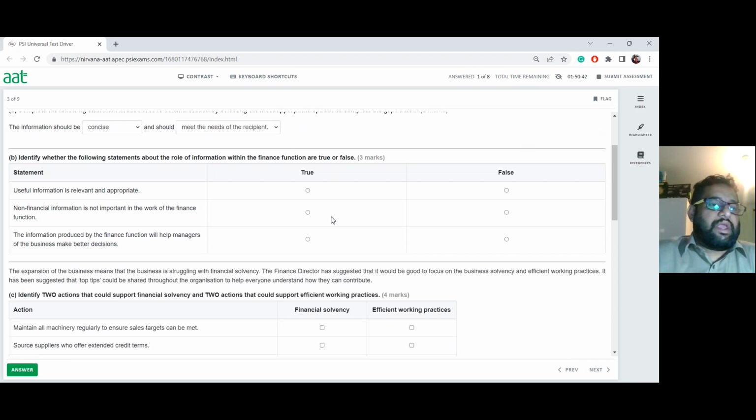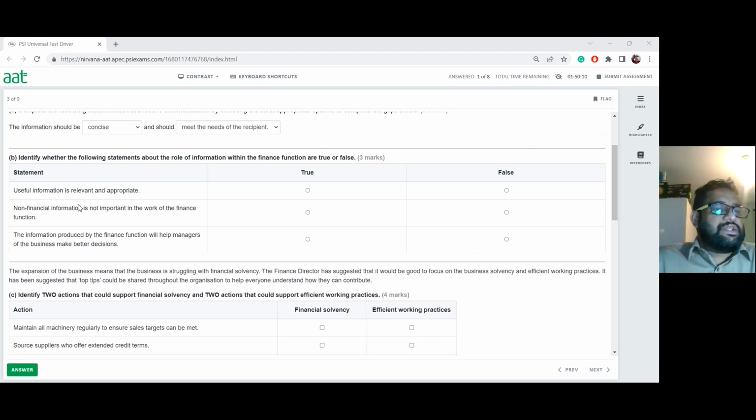Now let's look at the next one here. Identify whether the following statements about the role of information within the finance function are true or false. So again, 50-50 chance, but we will put the rationale knowledge into action here. So now, useful information is relevant and appropriate. What do you think it is? Is it true or false when it comes to within the finance function?